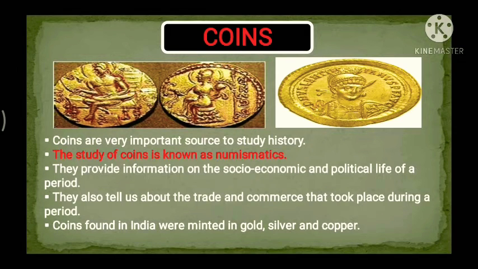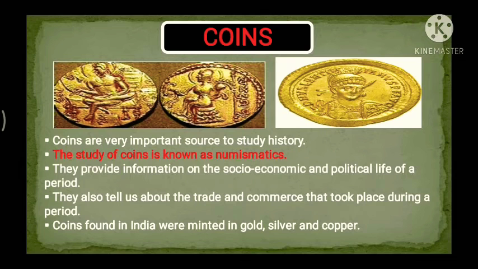Now you see guys, during that time they did not have any rupee as we have right now. These coins were the mode of currency, as we call it. With the help of these coins they used to buy different things, they used to bring different things. That's why they used this in their business and trades. With the help of all this we can get a clear view of the different trade and commerce that took place during particular periods.